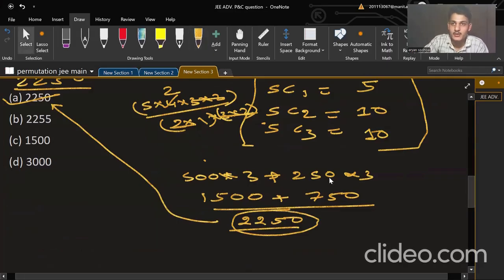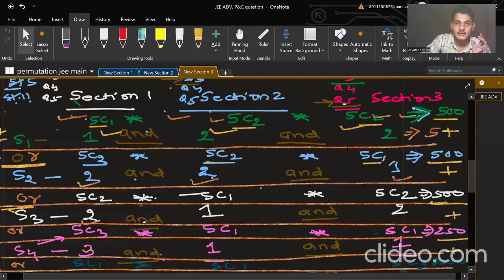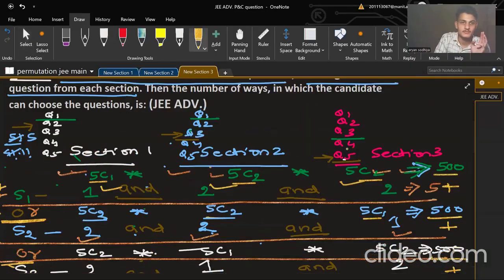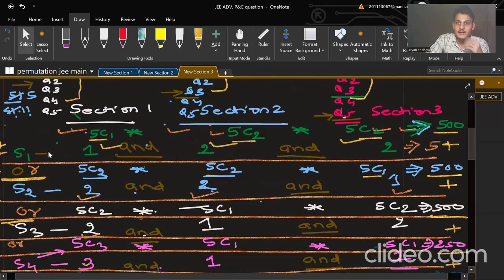So let's first of all retract how we approached this problem. First of all, what was there? 3 sections were given with five questions each. Now what I did was, there was a constraint that one question should be selected from each. So I selected one from each. But now I am left with the 2 bonus questions. So there are many possibilities to distribute these 2 into any sections. One possibility is 1, 2, 2. That is our first scenario.